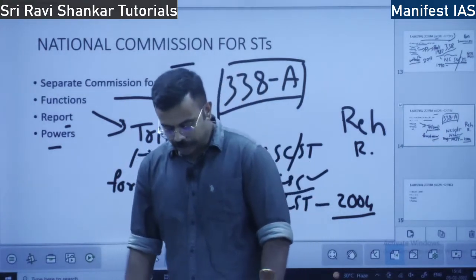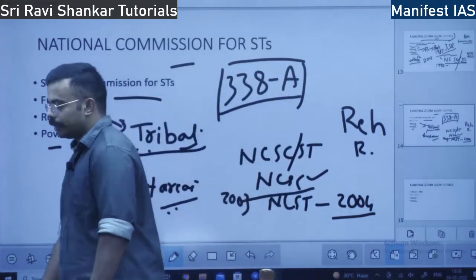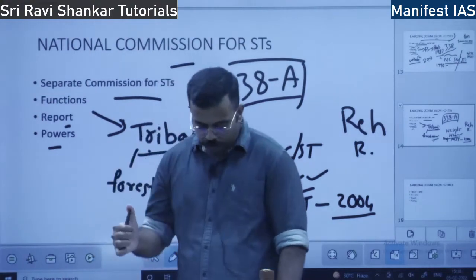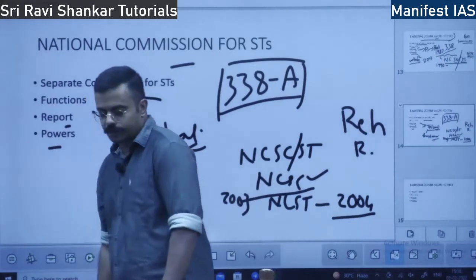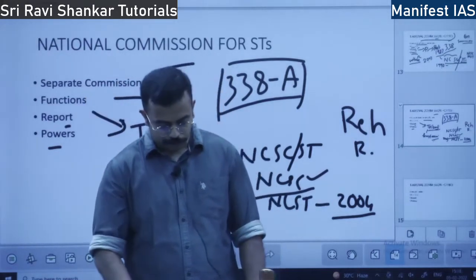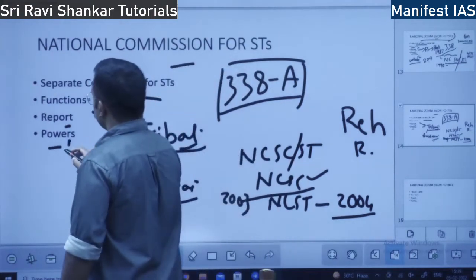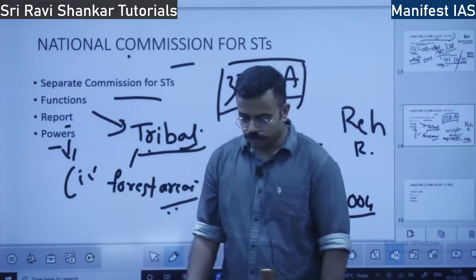Next is asking for any document from anyone. That is also there. Then also asking for public records from public office. That can also be done. And also issuing summons. Summons can be issued. So broadly, the power is similar to a civil court. The body's power is similar to a civil court.